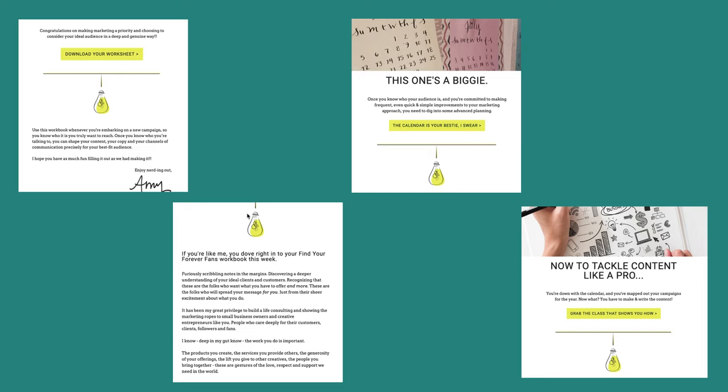And then a few days later, they actually receive another email from me saying, if you're like me, you dove right in to your Find Your Forever Fans workbook this week. And it talks about what I hope they used it for, that I hope they're already learning more about their audience, and it offers a deeper look at my values as a marketer and what I hope to teach people who are on my email list, more about my experience.